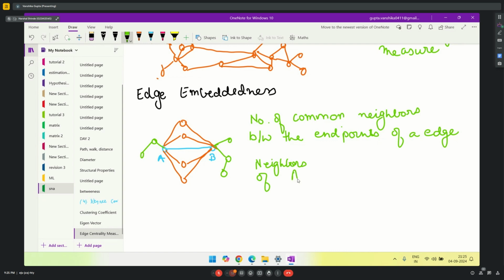Let me name these nodes 1, 2, 3, 4, 5, 6, 7, 8, 9. These numbers are the names of the nodes. What all are the neighbors of A? 1, 2, 3, 4, and B. Yes, of course.